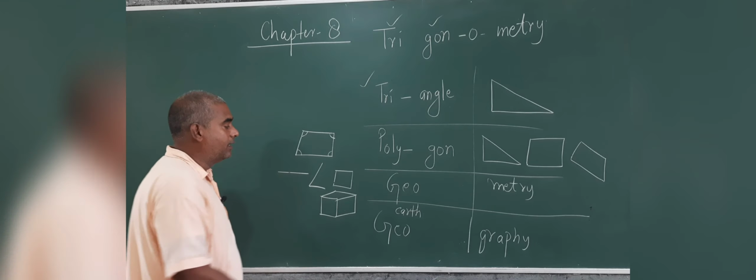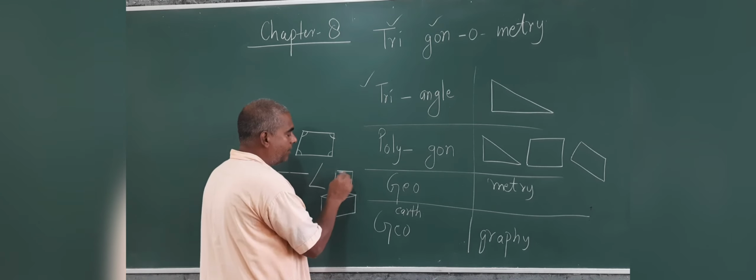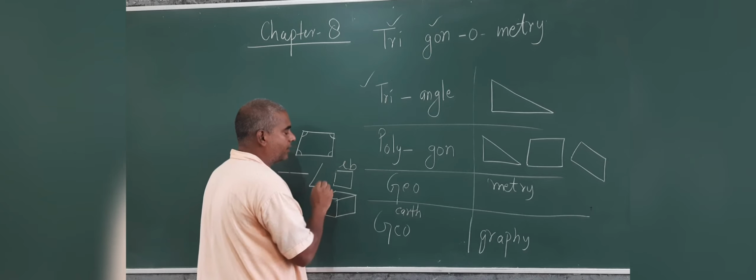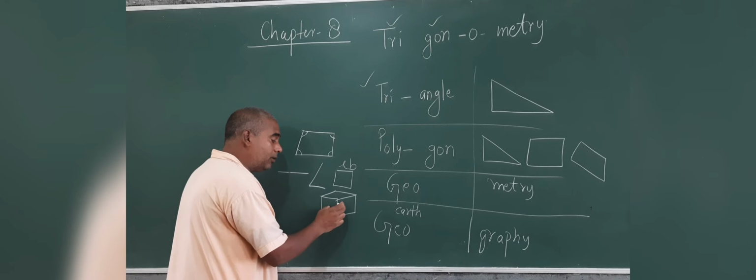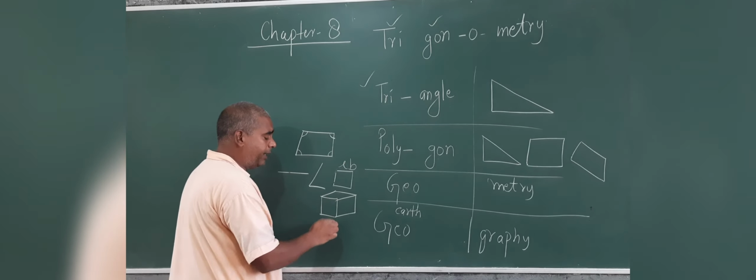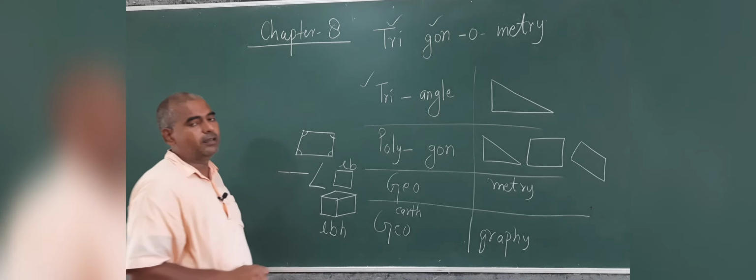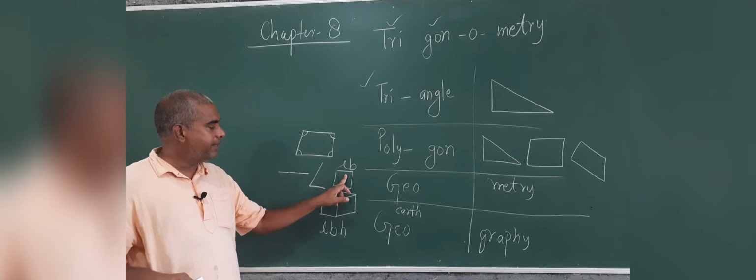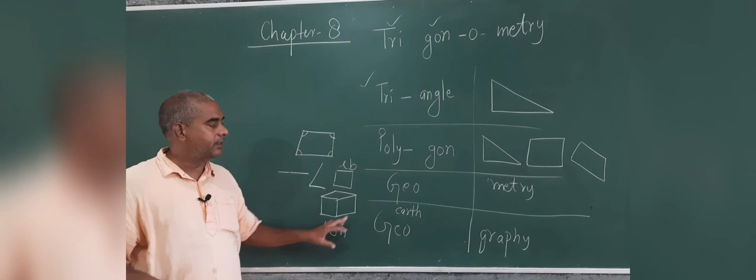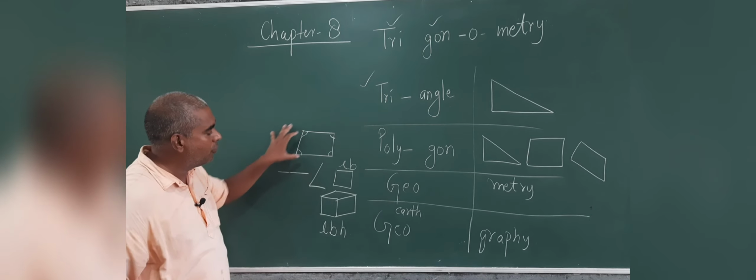Because the formula, just like area of the rectangle, length into breadth, and volume of the cuboid, length, breadth and height. You are looking, this is the 2-dimensional and this is the 3-dimensional. These all are covered in geometry.